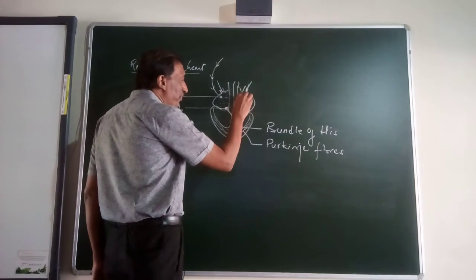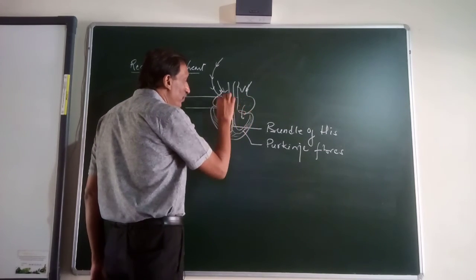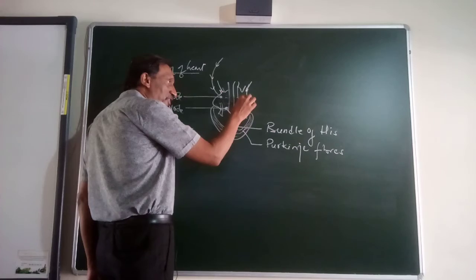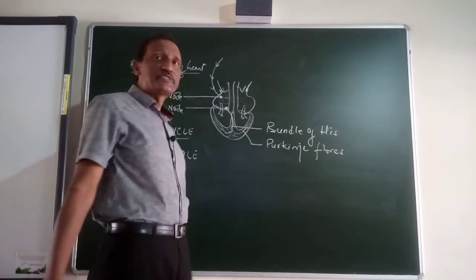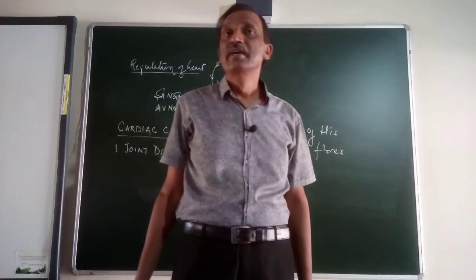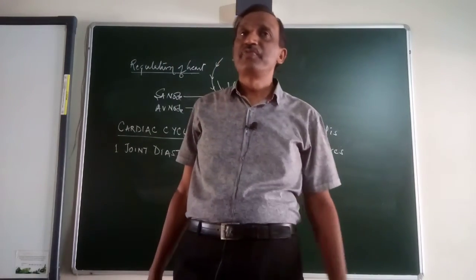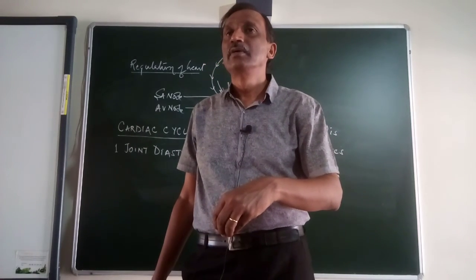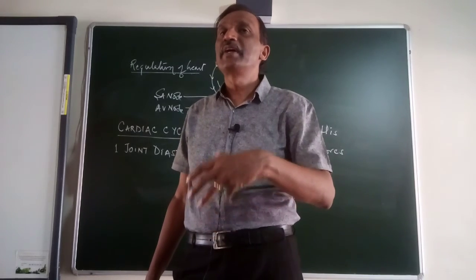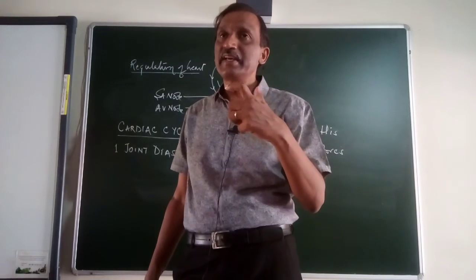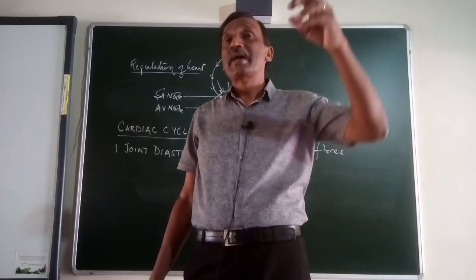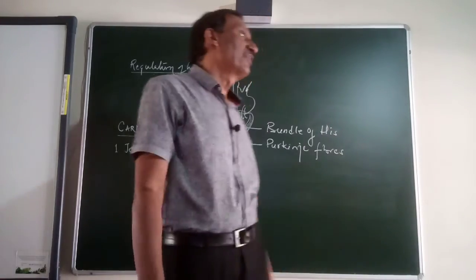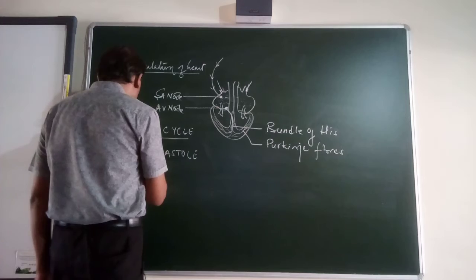Okay, and the blood that filled here, this valve is also open, so the blood will even flow into their respective ventricle. Up to 70% of the blood from the atrium passively flows into their respective ventricles. Okay, 70% of the blood which is filled in the atrium is passively flowing into their respective ventricle. There is no obstruction, because we have studied that there are AV valves there, that is the bicuspid and tricuspid valves. Bicuspid and tricuspid valves will allow the blood to pour in but will not allow it to go from the ventricle to the atrium. So this is joint diastole.